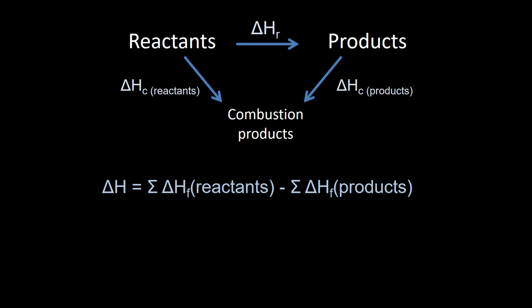So if it helps, we could say that in general, this time we're dealing with delta HCs rather than delta HFs, we've always got this situation where all the arrows are pointing down from the reactants and the products of the equation that we're trying to get delta H for to the combustion products. So when we navigate from reactants to products, which is usually the direction we'd be going in, we're going to go with the enthalpy of combustions of reactants, so we'd add them, and then we're going against, so the total reverse of combustion, the combustions of the product. So we'd subtract those values, we'd flip the sign on them and add them basically. Anyway, so you get reactants minus products this time if you wanted the general formula for it.